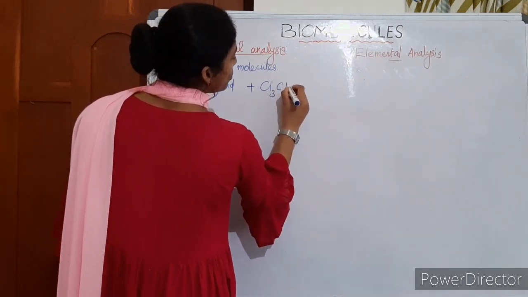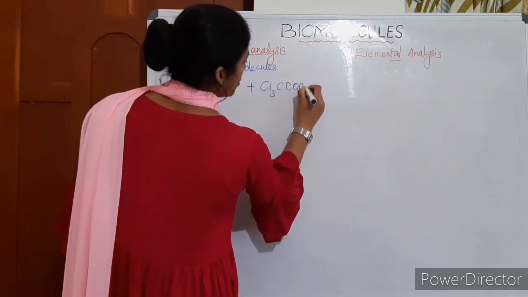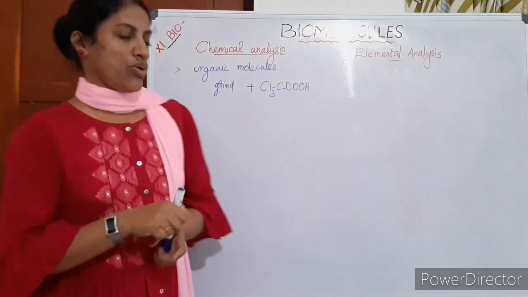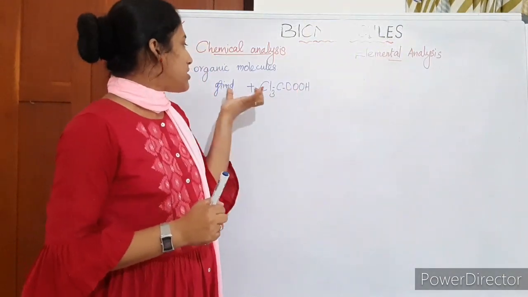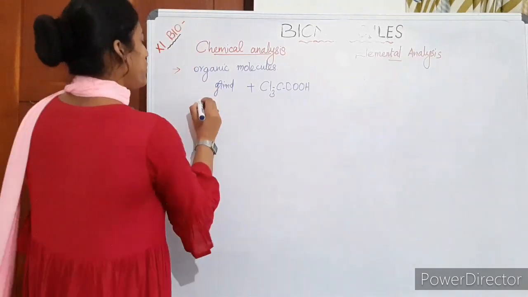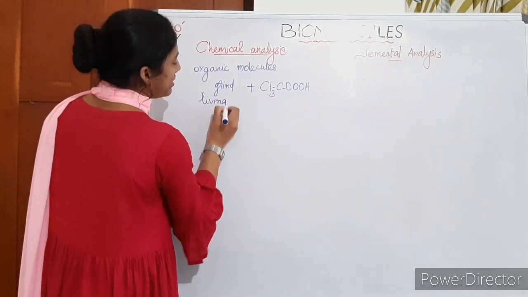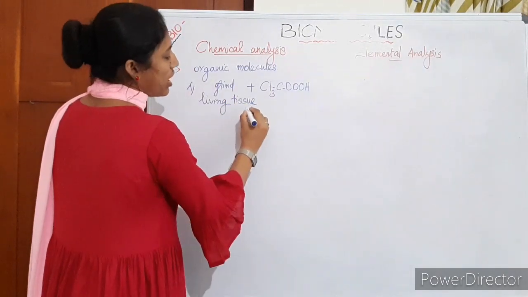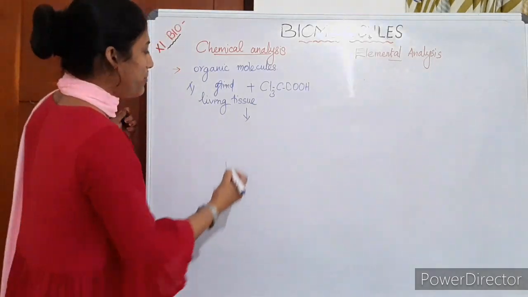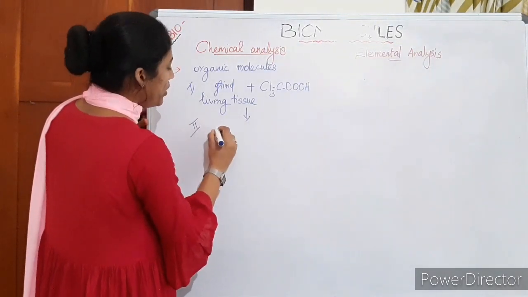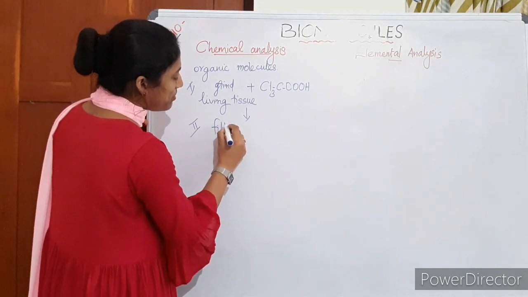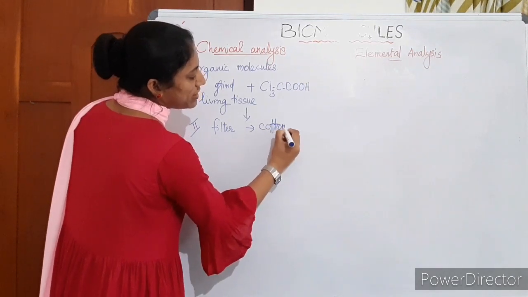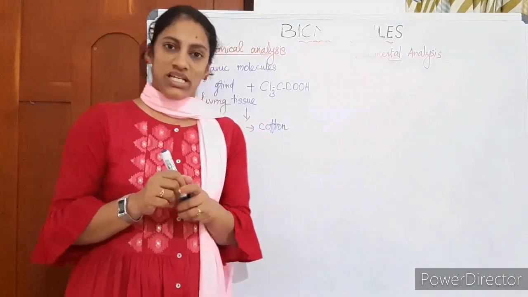trichloroacetic acid. Acetic acid, you know, is CH3COOH. Here hydrogen is substituted by chlorine, so CCl3COOH. With the trichloroacetic acid, we are grinding the living tissue. The first step of chemical analysis is to grind a piece of living tissue with trichloroacetic acid. So we are using acid here. And in the second step, we are filtering them. Filter them through a cotton or a cheesecloth. Filter the content through a cotton or cheesecloth.